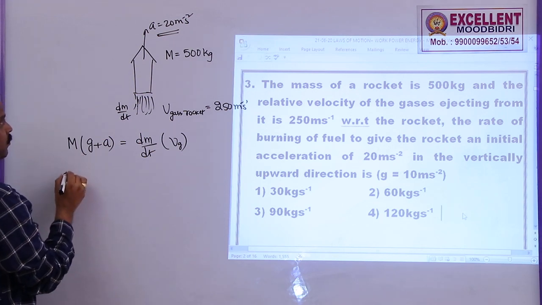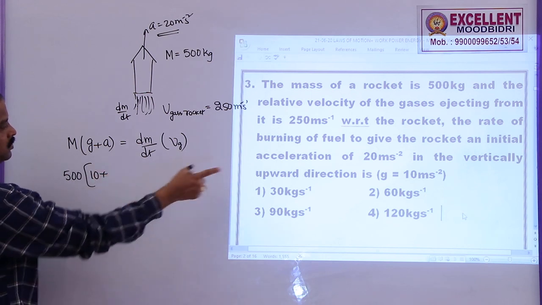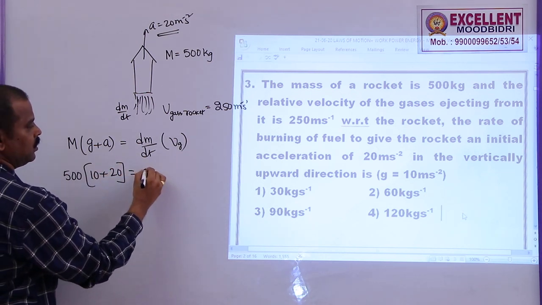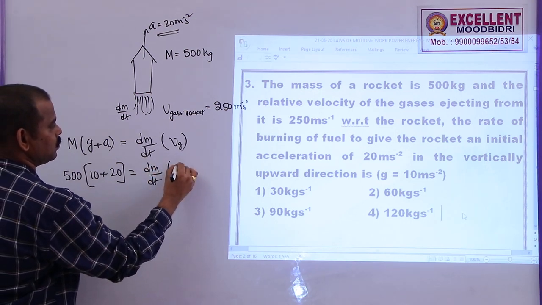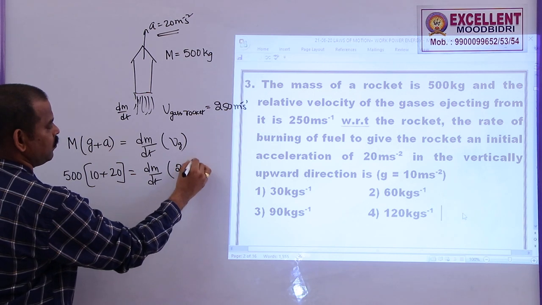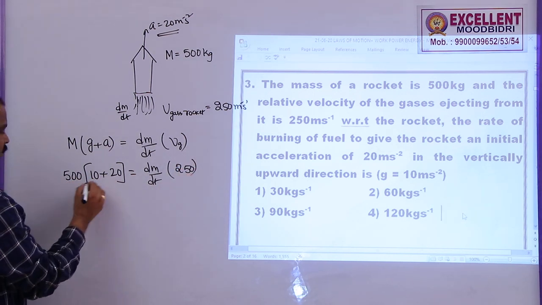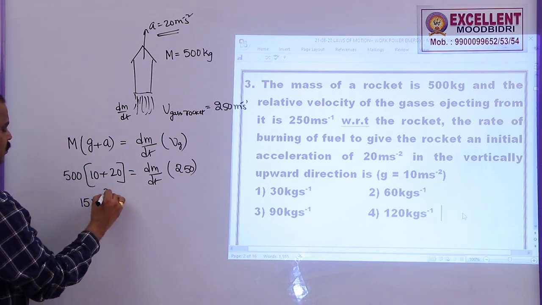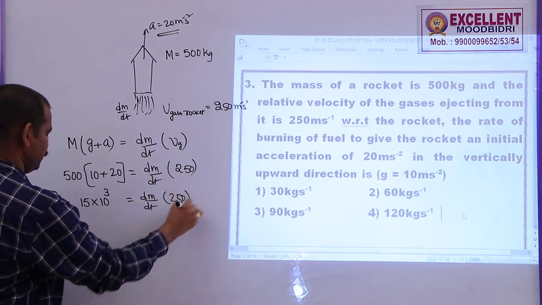Now, what is M? Here it is given as 500. g, let me take it as 10, because it is given g is equal to 10. Acceleration to be produced is 20. The dm by dt that I am finding here, and this will be 250 meter per second. Now, this is 500, this is 30. So, this is 15 into 10 power 3, which is equal to dm by dt of 250.